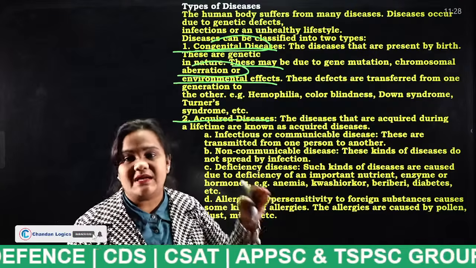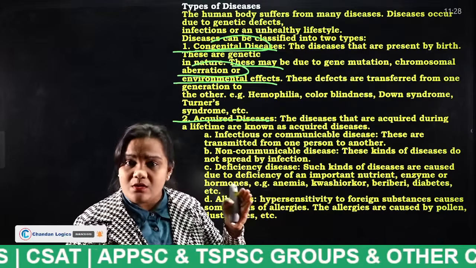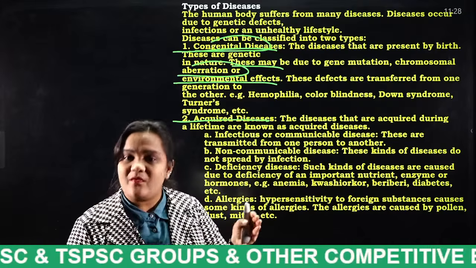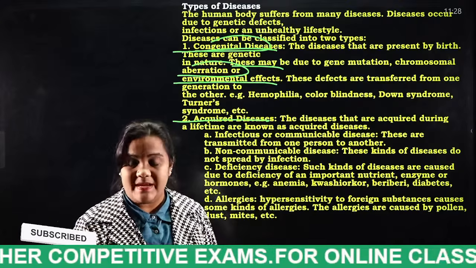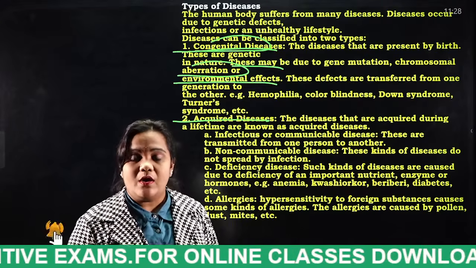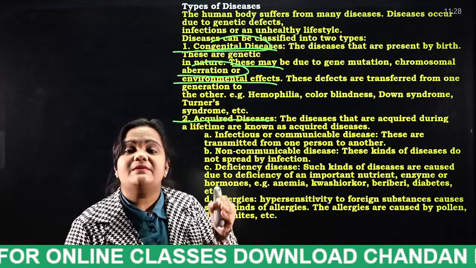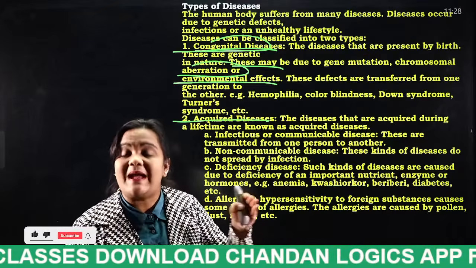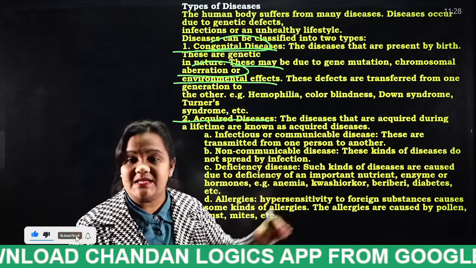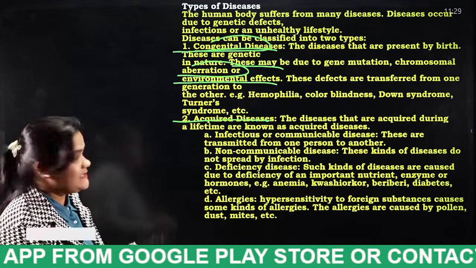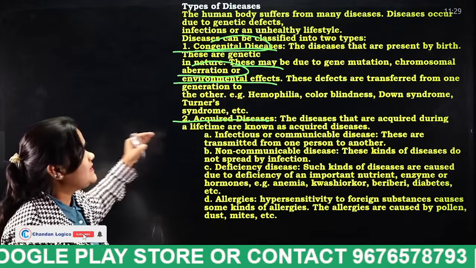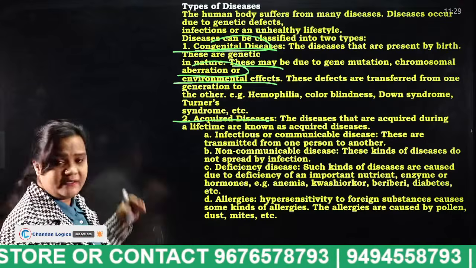Scientifically, that is the reason. In that case also, some defects can appear in the child. So if a baby is born with a certain type of disease, that type of disease is called what, students? Congenital diseases.